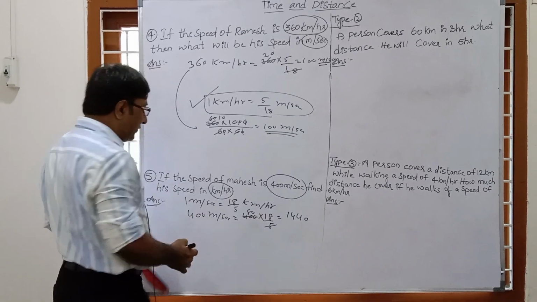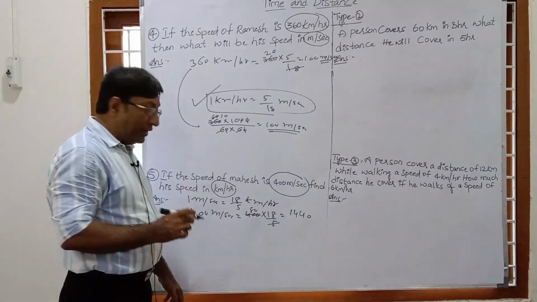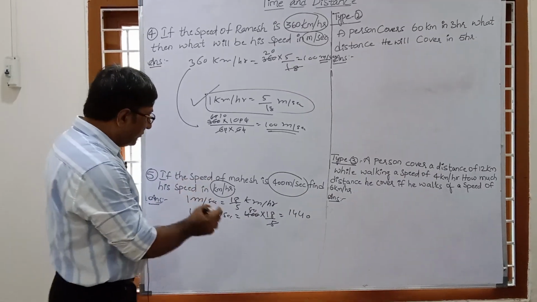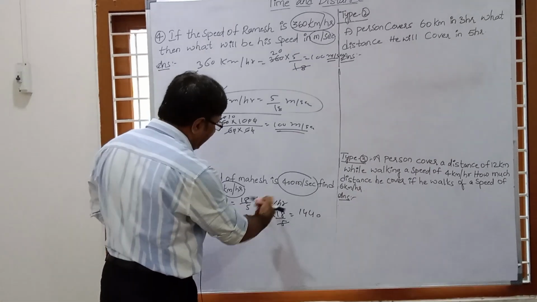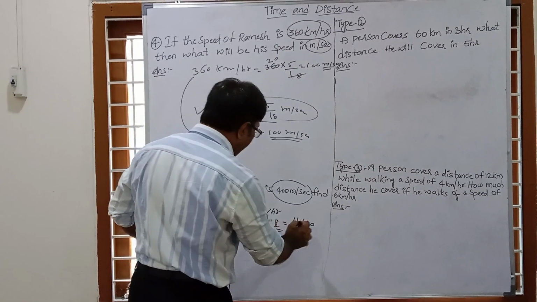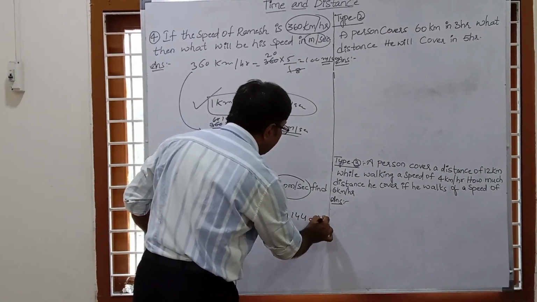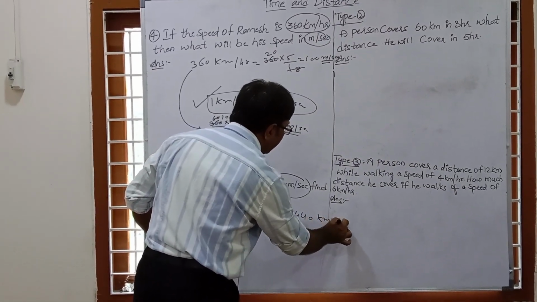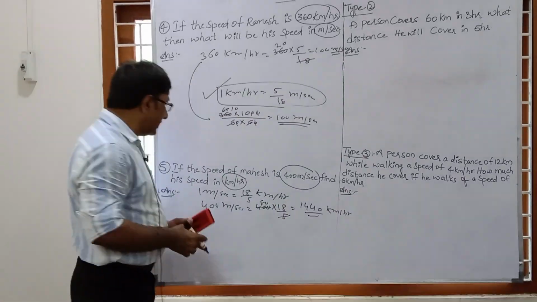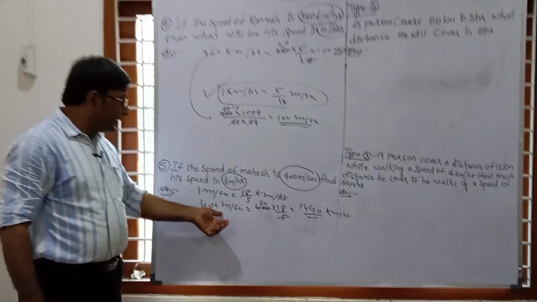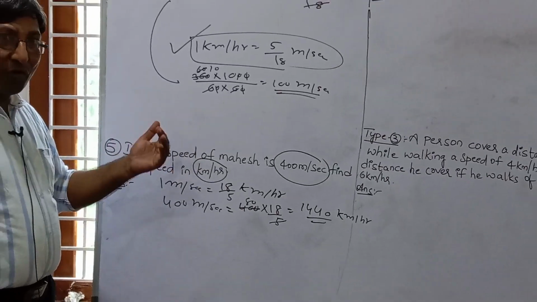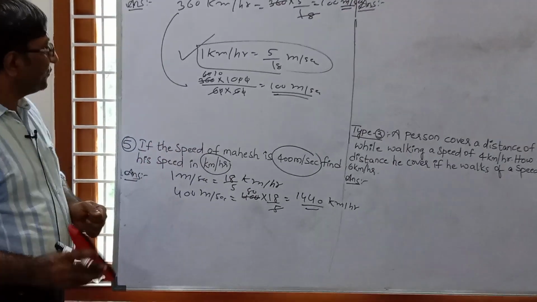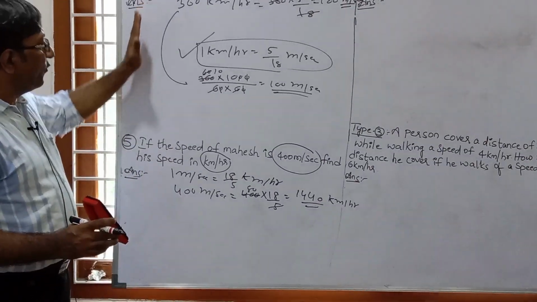So 400 meter per second in kilometer per hour is how much? 1440 kilometer per hour. So this is our correct answer, the type 1 question.